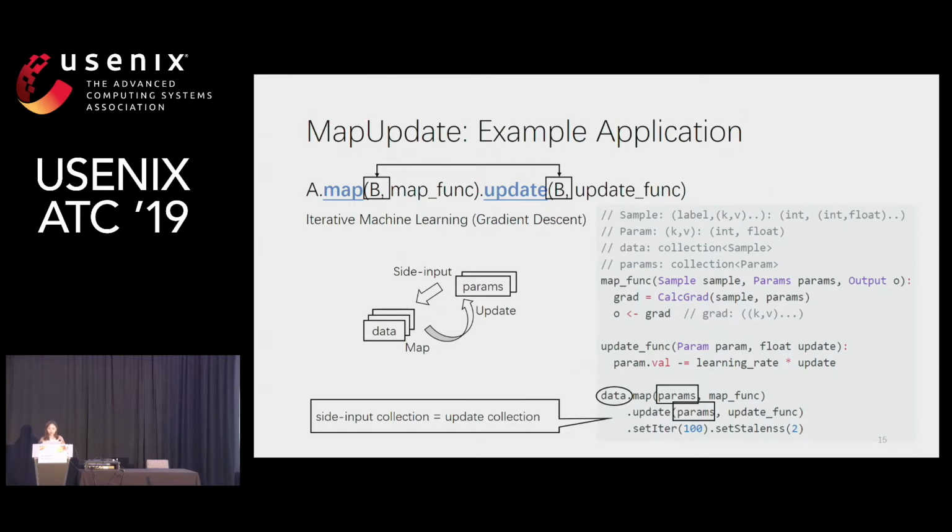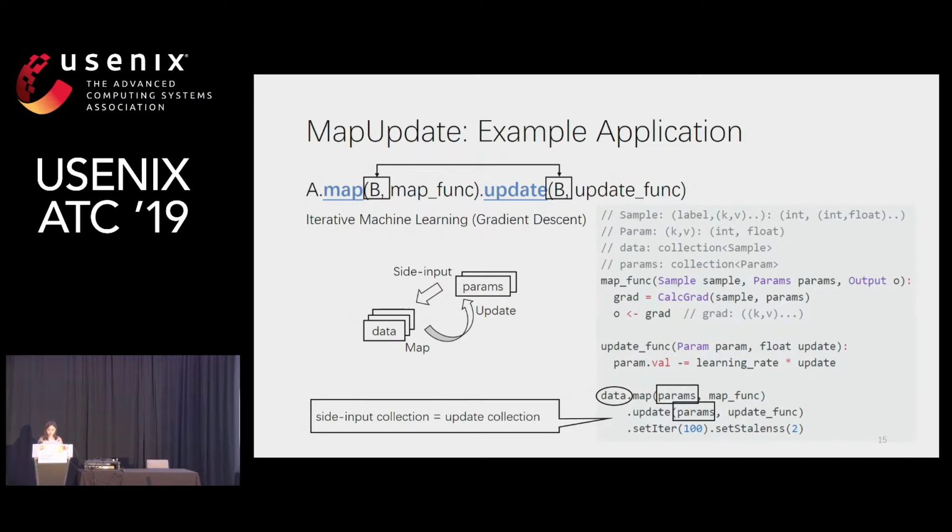So in the other example, we make the side input collection to be the same as the update collection. This is useful, for example, in implementing iterative machine learning algorithms. Here, the params collection in the program is both the side inputs and the update collection.